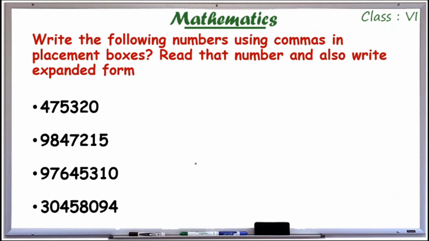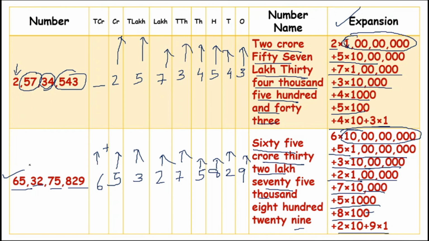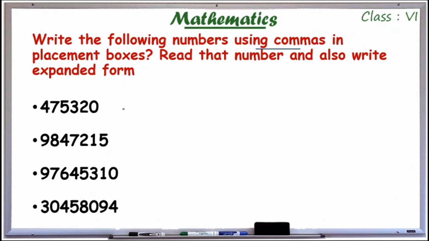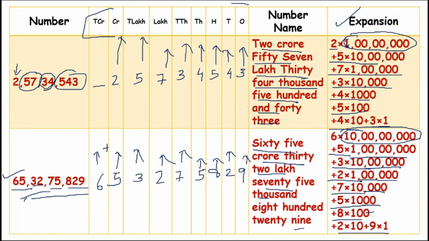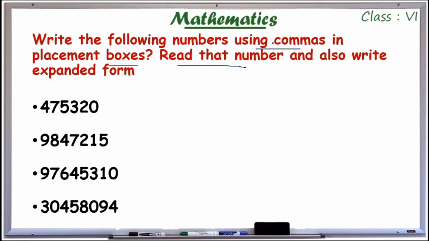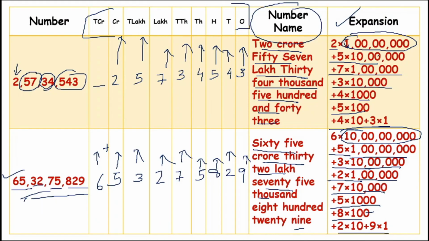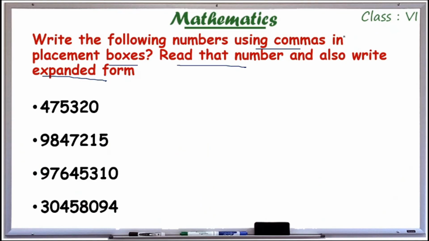I hope it's clear. Now you make your own table, and it should be separated by commas like this. First you write the number separating commas, then in placement boxes. So you have to draw this placement box and you have to read that number. You have to write the number name, that's all. And you have to write the expanded form. So you have to work on these 4 numbers.